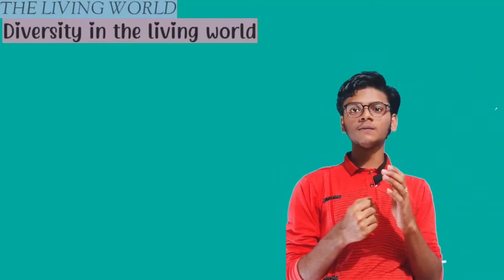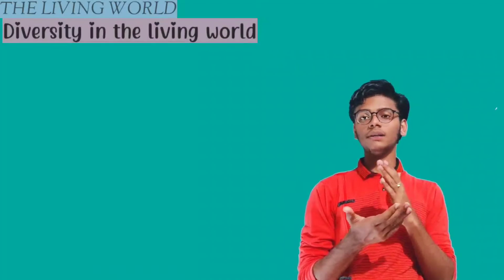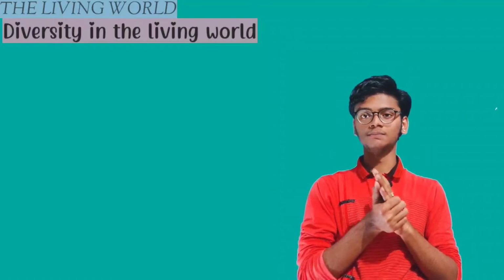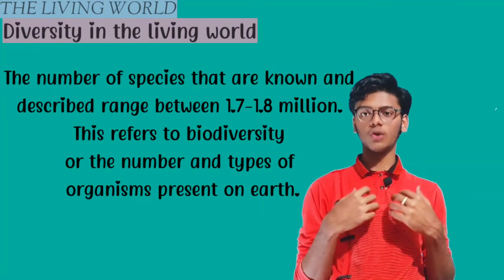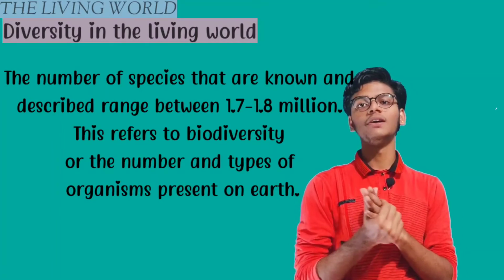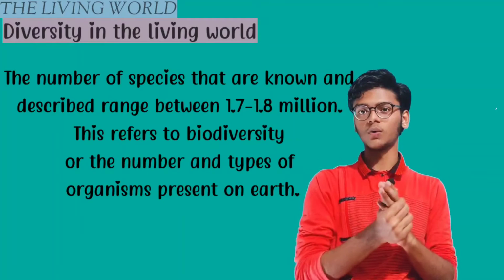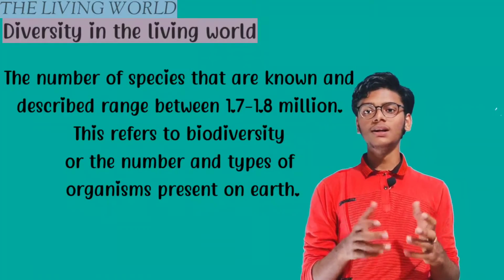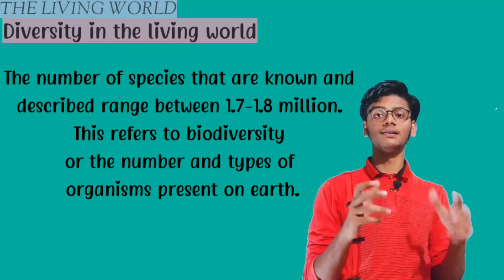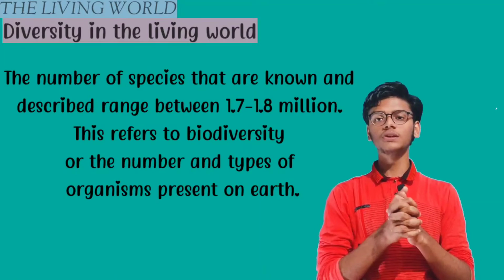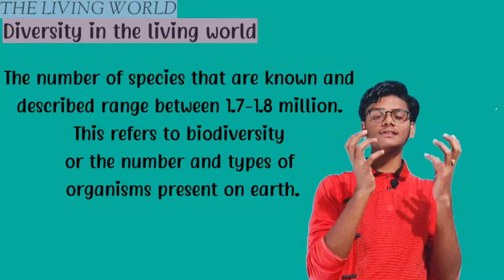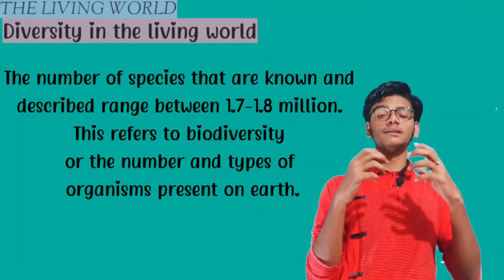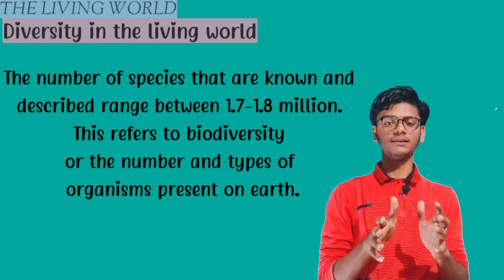Till now we came to know there are 1.7 to 1.8 million organisms living on this earth which are known to us. Only 1.7 to 1.8 million organisms are known, but there are many kinds and varieties of organisms which are still under research. These varieties and kinds of organisms on this earth, which have life in them, are known as biodiversity.